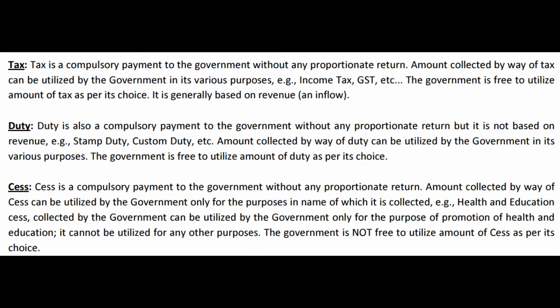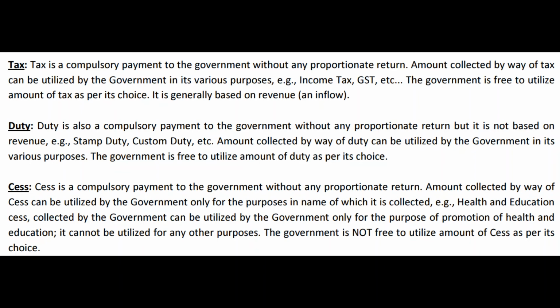Again, tax, duty on one side, cess on the other side. Why this is important is, a lot of people don't know this and they think, what is the difference, Baba? End of the day we are paying money, no? What is the difference? If I pay duty to government, tax to government, cess to government, there is no difference. Ultimately I am only paying, no?